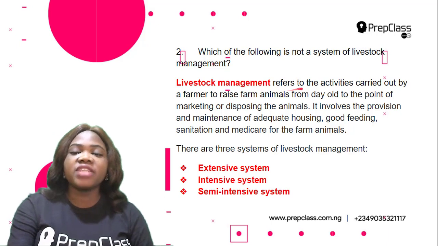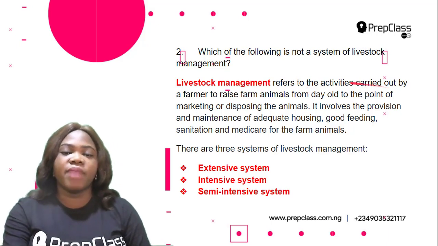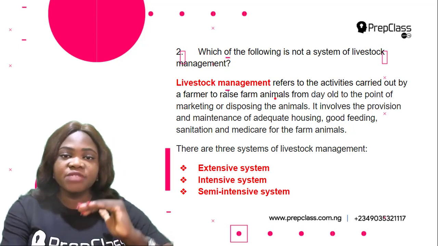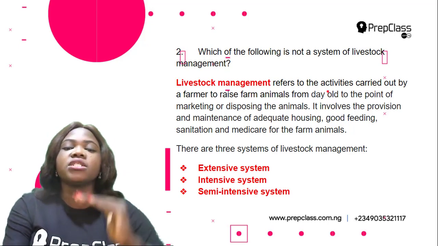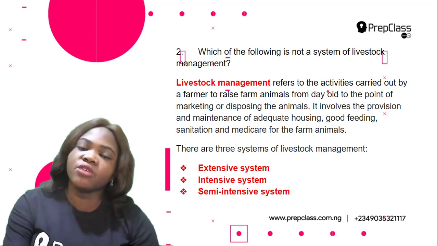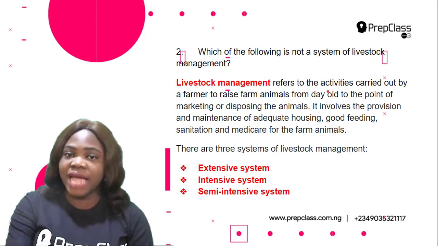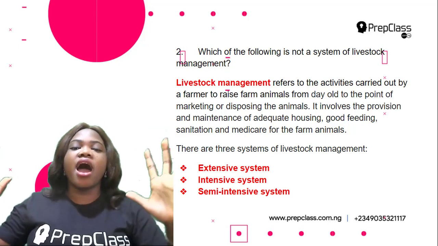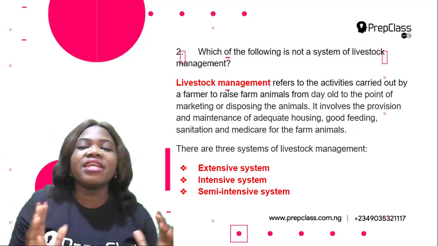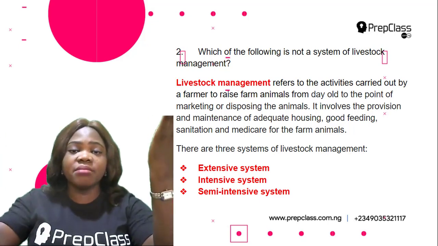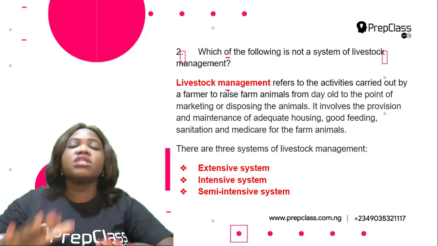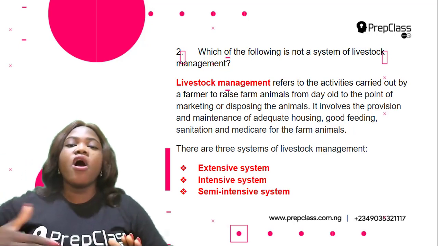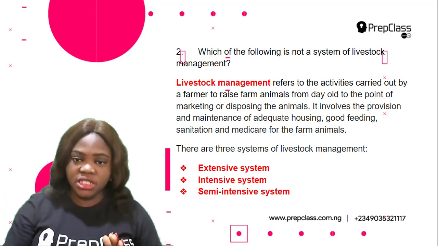Livestock management refers to the activities carried out by a farmer to raise farm animals from day old, that is from the day they were born, to the point of marketing or disposing of the animals, should in case the animals die. So these are all the activities carried out by a farmer to raise farm animals from the day they were born to the point of marketing, that is when they want to sell them off, or when the animals die and they want to dispose of them.